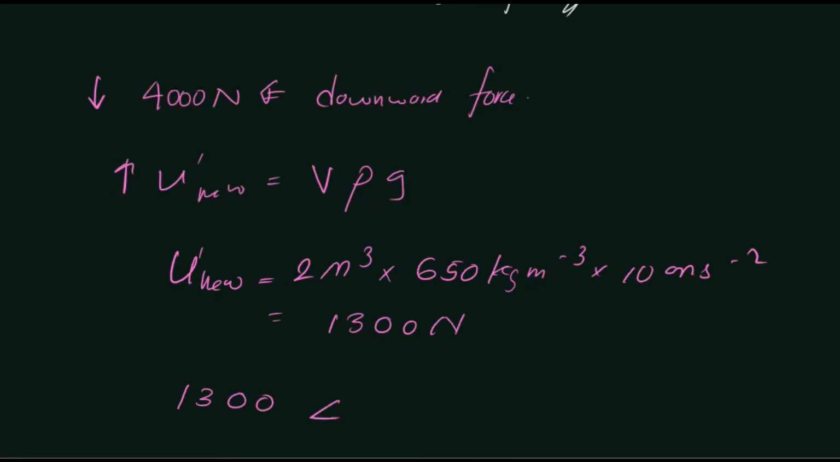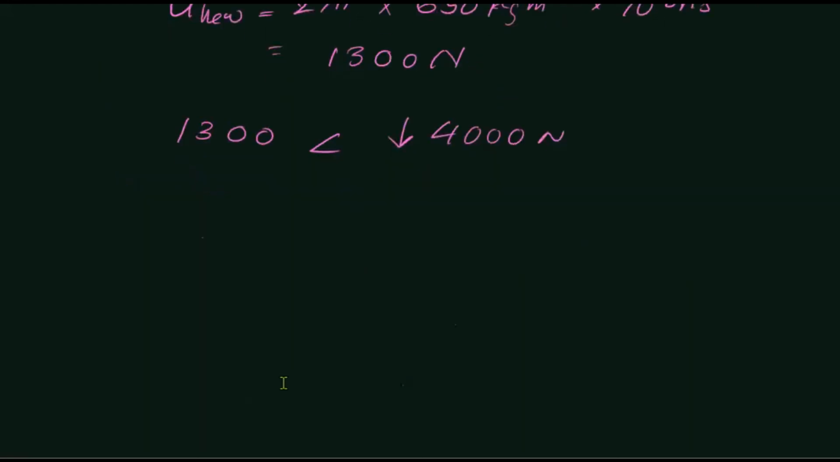Now this upthrust force is less than the downward force, that is 4,000 Newton or so, if we consider both the mass of the boat and the weight on it. It is less than this, which means the upward force is less, which means therefore it will sink, right?